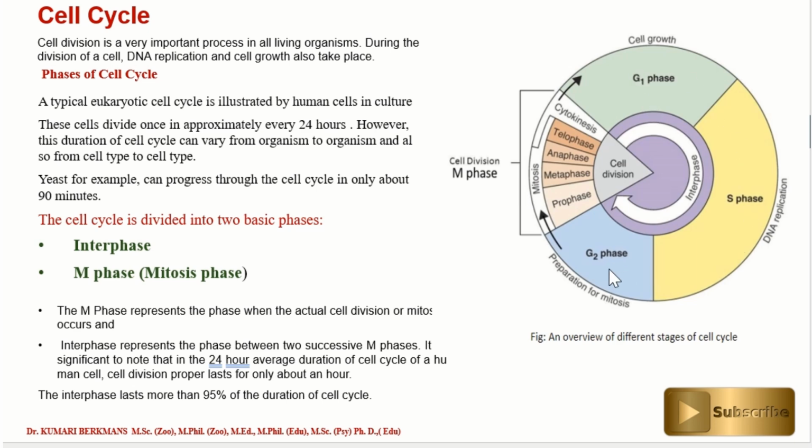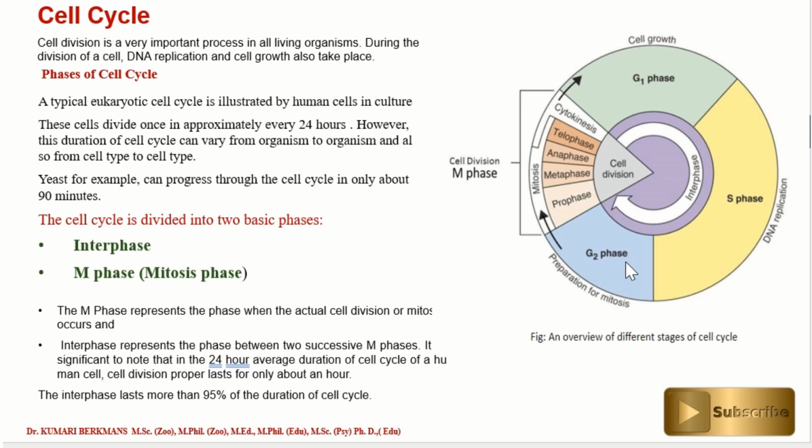Actually, the cell cycle consists of two basic phases: one is interphase, and the next one is M phase. M phase is nothing but the mitosis phase. Interphase consists of three different phases: G1 phase, S phase, and G2 phase.